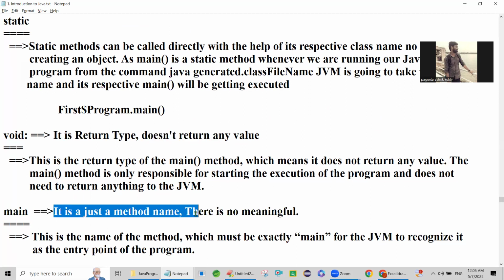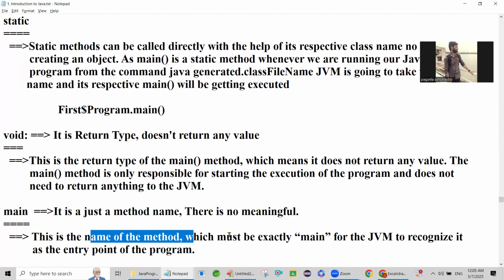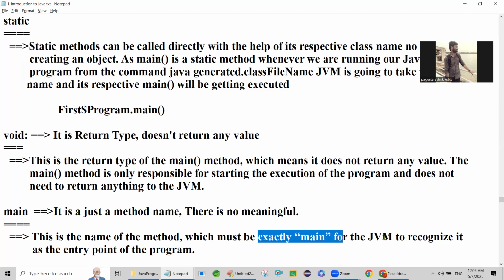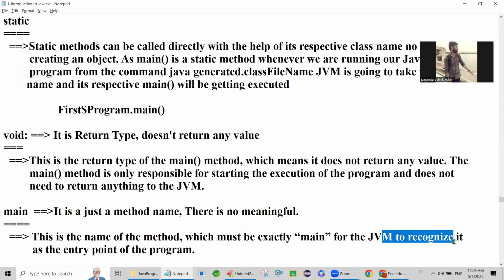This main is the name of the method. It must be exactly main for the JVM to recognize it as the entry point of the program. It is just a name. Void is a return type keyword, and it does not return any value.